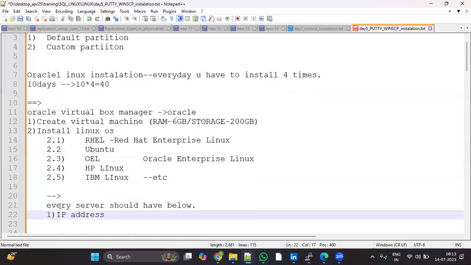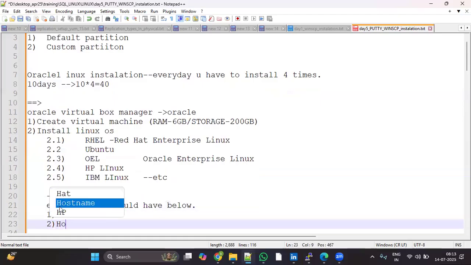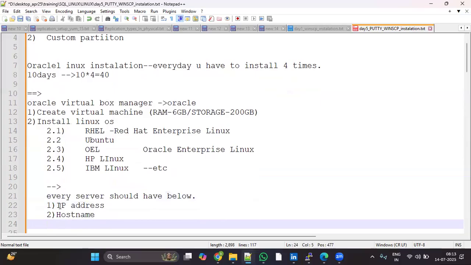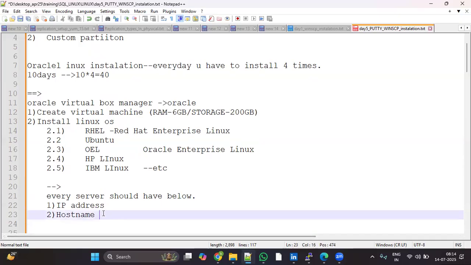Every server should have an IP address and a host name. If you build one server, that server should be assigned one IP address. That server should also be assigned one host name or server name. The terminology is very important.